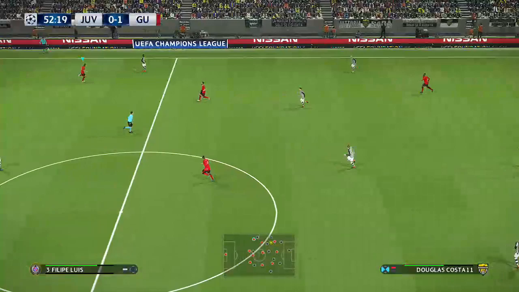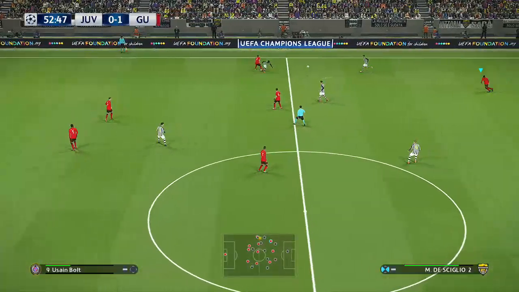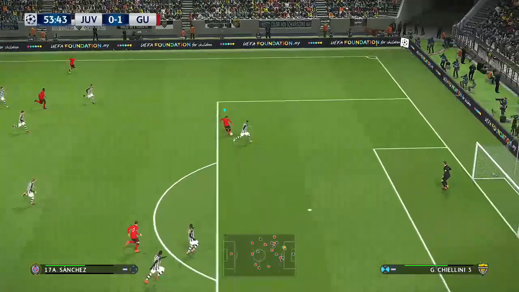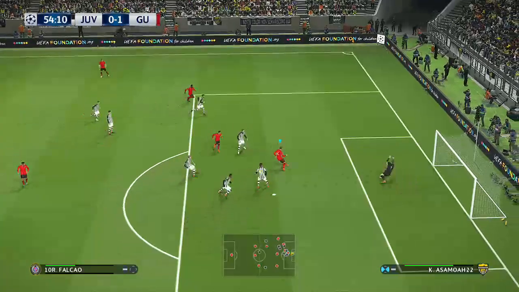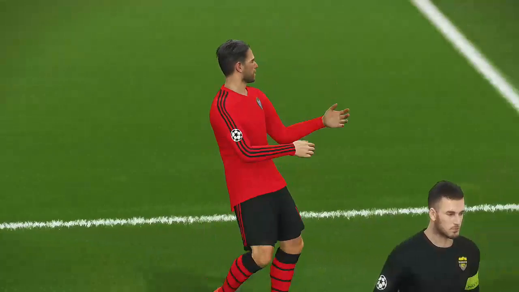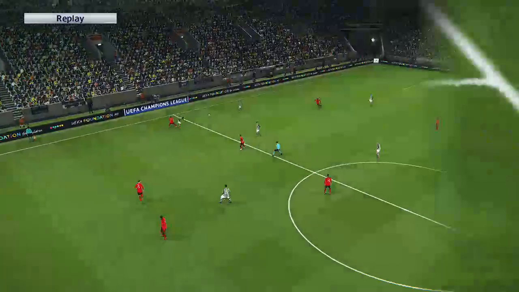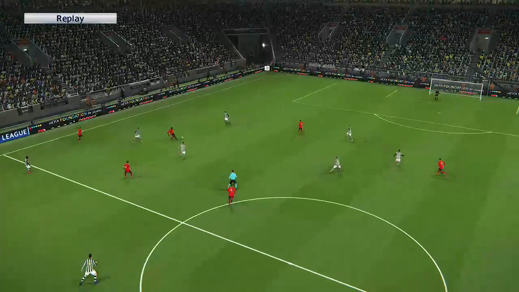A big booter now from Buffon. That's a poor kick by the keeper. He's just given it straight back. Bolt. Looks to slip it through. Alexis Sanchez. Can he put it away? Chance here. Oh, save there from Eduardo Vanino. Very good save from him. Well, you can't ask for much more than that. Falcao was the one who could have scored there. A difficult moment he had to deal with. At least United do actually win this game.